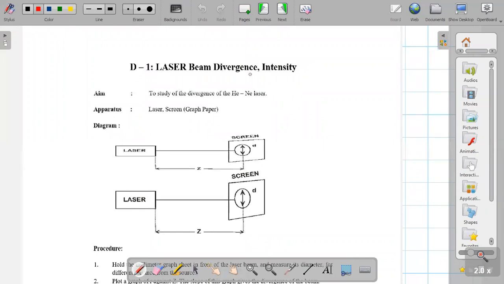Title is laser beam divergence and intensity. We know about the intensity. Aim: what is the aim? To study the divergence of helium neon laser. Helium neon is an example of gas laser. कौन सा laser है? Gas laser.